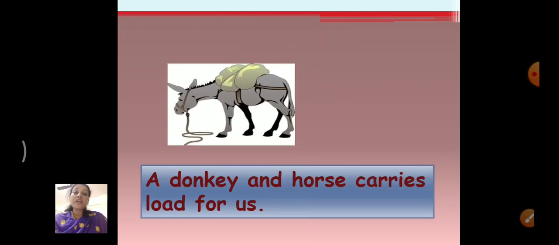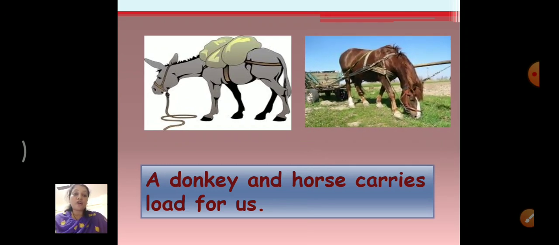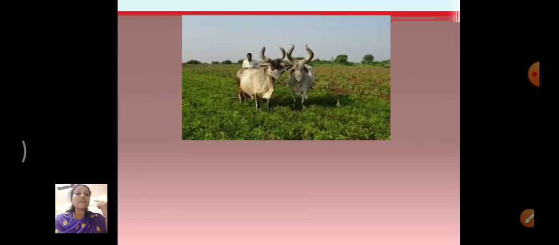Now, a donkey and a horse carry loads for us. They carry the load on their back and go from one place to another. On the horse, even we go from one place to another. We also ride horses, right? So they are very useful to us. See, in this you know how animals are useful to us.